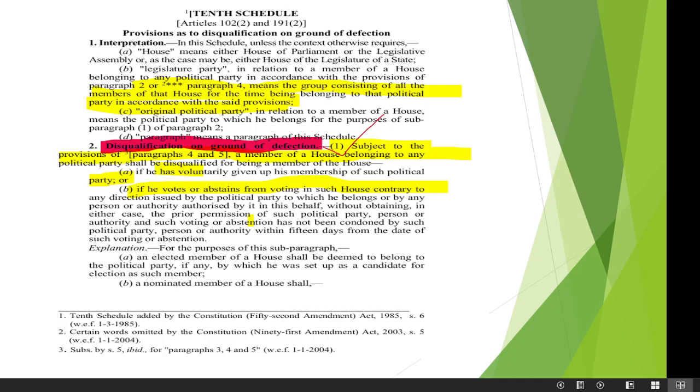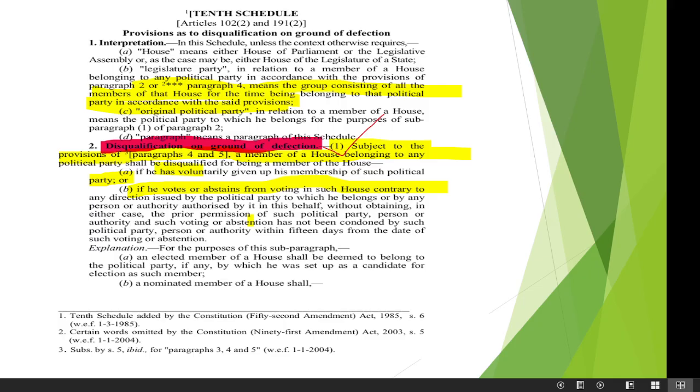First thing, you can see it is very lengthy, but I have highlighted those parts which you have to remember from the exam point of view. There are a few points under which the anti-defection law acts. Disqualification on ground of defection. In what cases will the MPs or MLAs be disqualified? If he has voluntarily given up his membership of such political party. So the first point is, if any member has voluntarily given up his membership, then he will be disqualified.